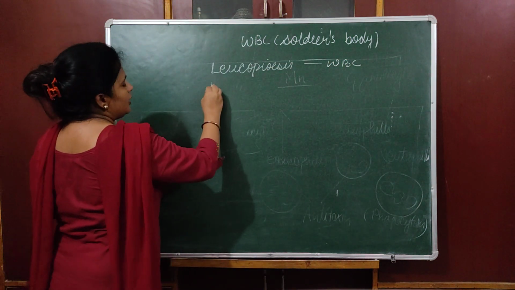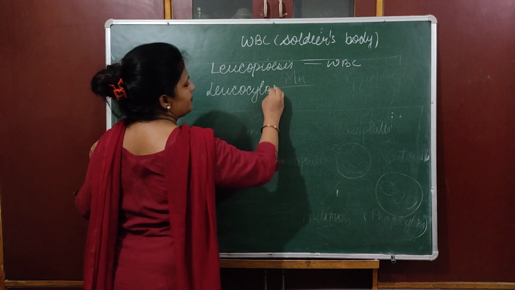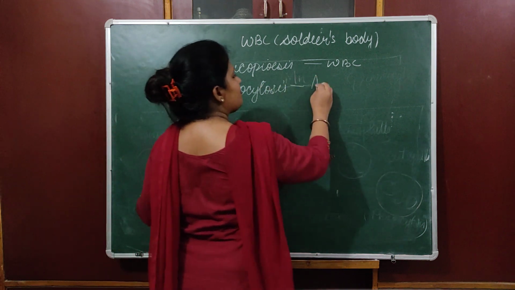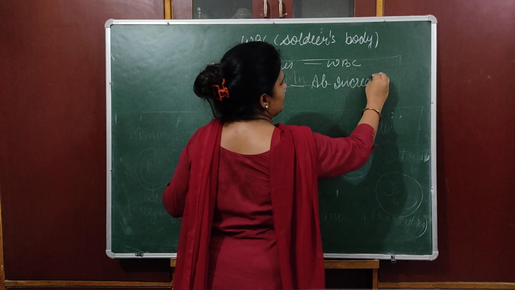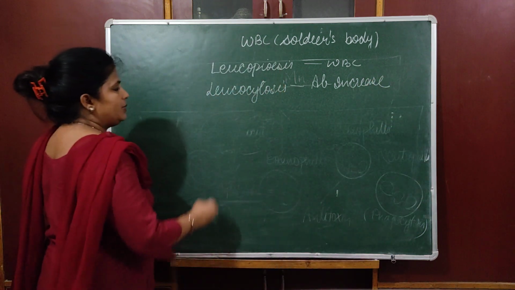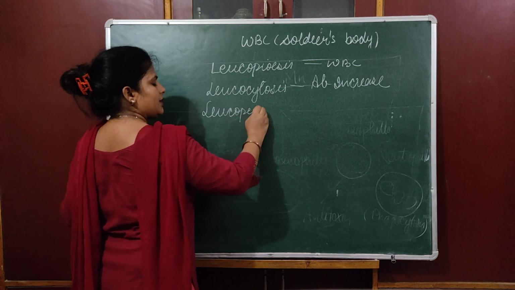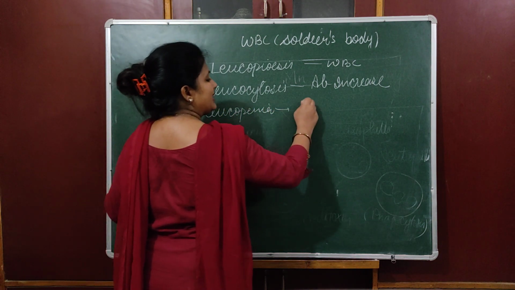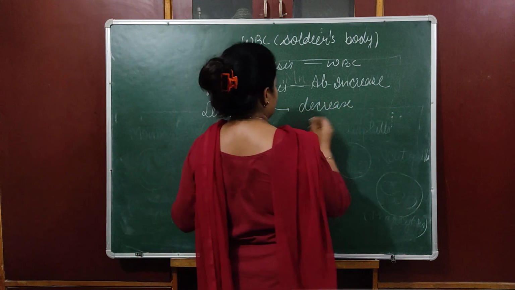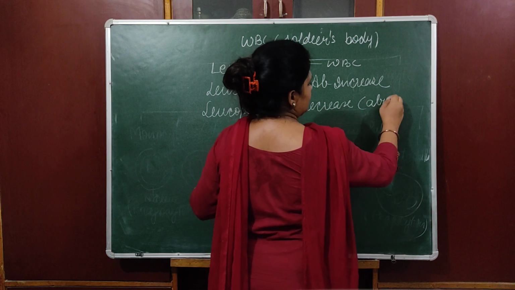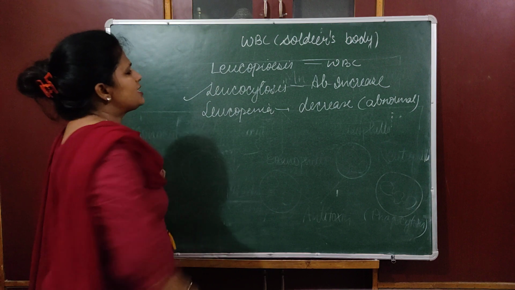Okay, leukocytosis, it is abnormal increase of WBC. Leukopenia, penia means to finish off. Abnormal decrease in WBC.